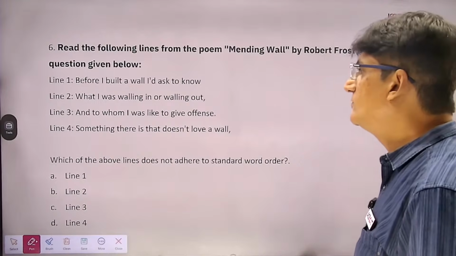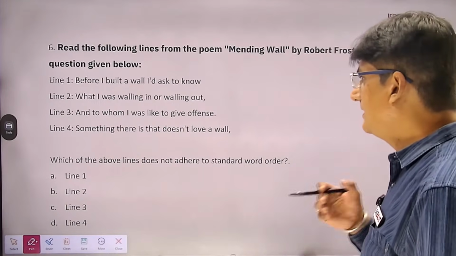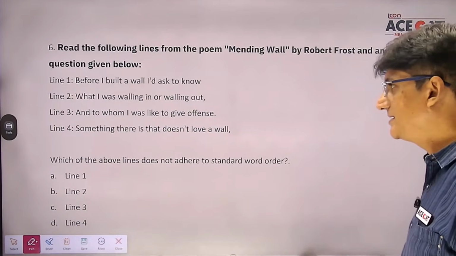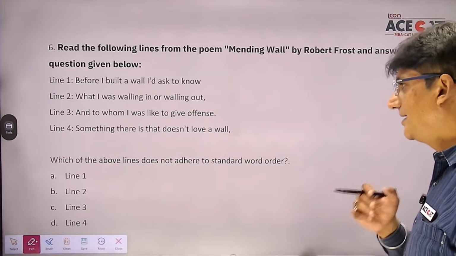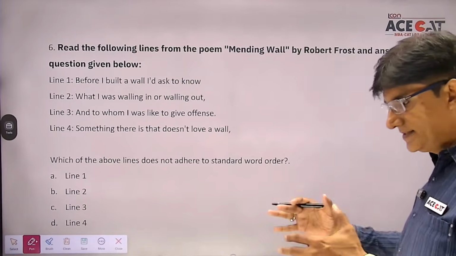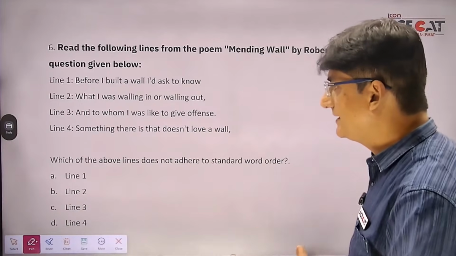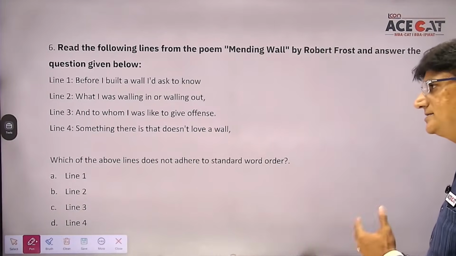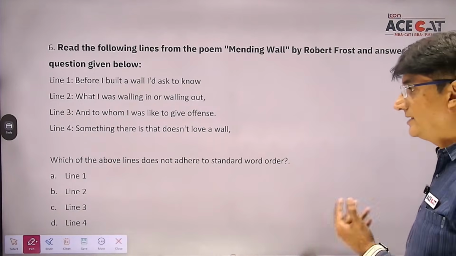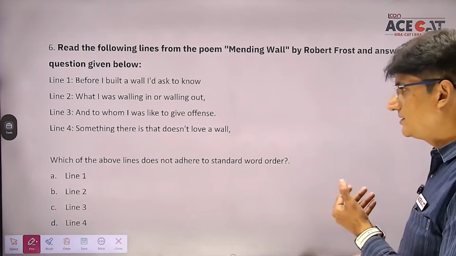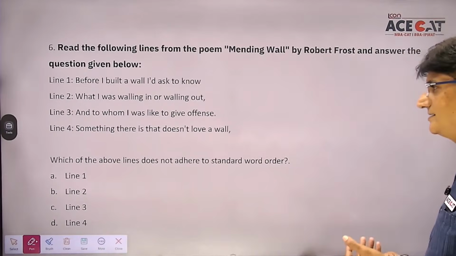So when I say before I built a wall, I think students, the first line is not the correct answer. What I was walling in or walling out. Walling in का मतलब है include करना, walling out का मतलब है exclude करना. But even the second line is not the correct answer because the order is correct. And to whom I was like to give offense. Okay, to give offense का मतलब है किसी को hurt करना, understand?